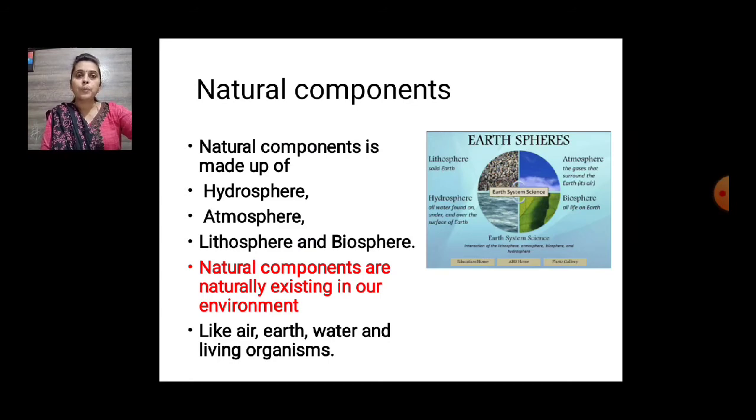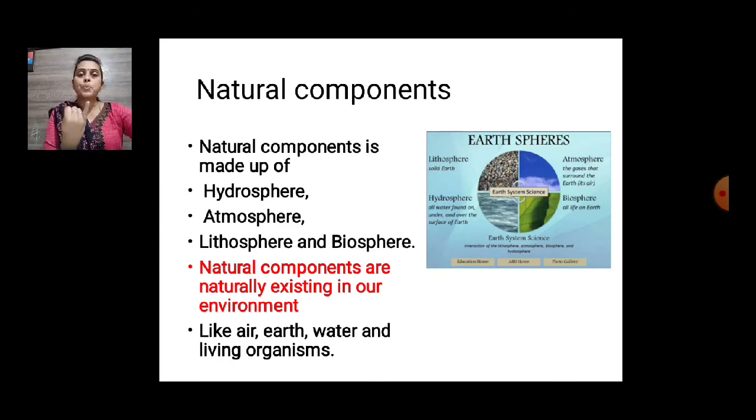First of all, as I told you, natural components. You can see a picture also attached to that, the earth spheres. Let's come to point number 1. The natural environment is made up of lithosphere, hydrosphere, atmosphere and biosphere. So there are 4 spheres.